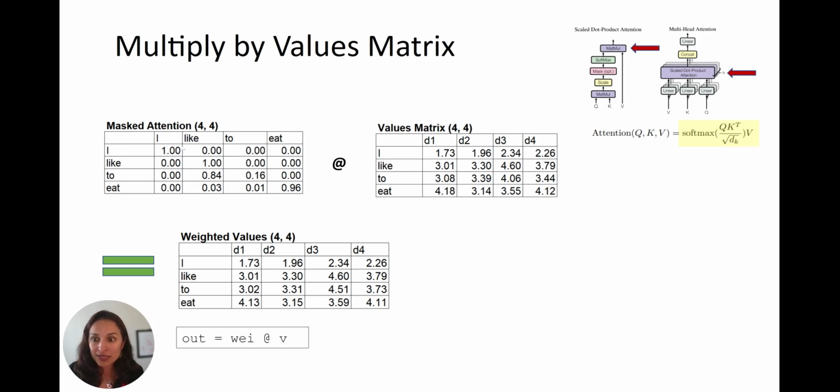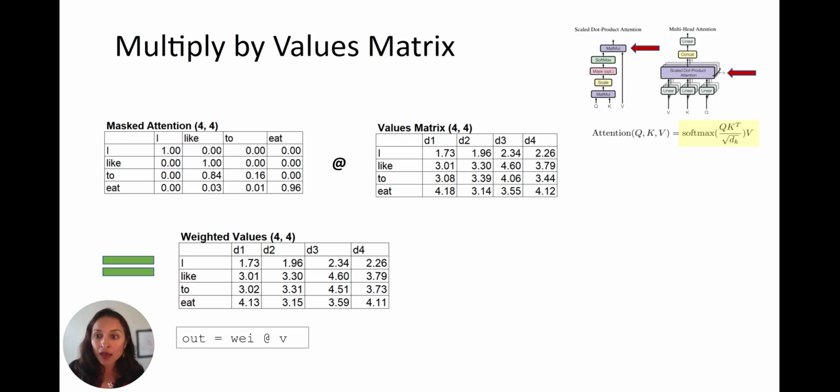So as you can see, for D1 for the word "I," we're going to take all of its original number, 1.73. This is its original vector. The original value here is 1.73, and we multiply it by 1.